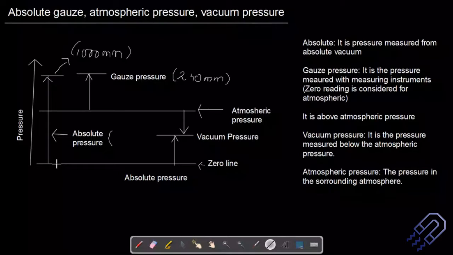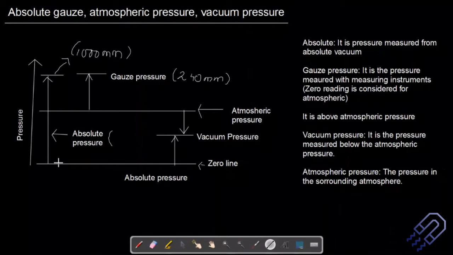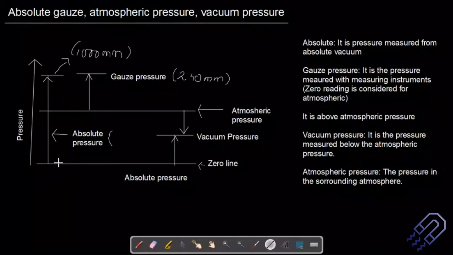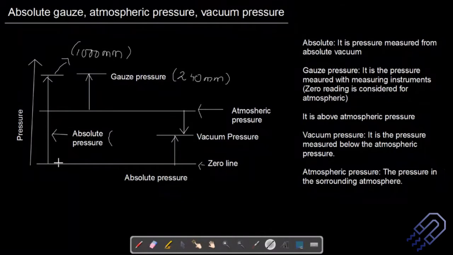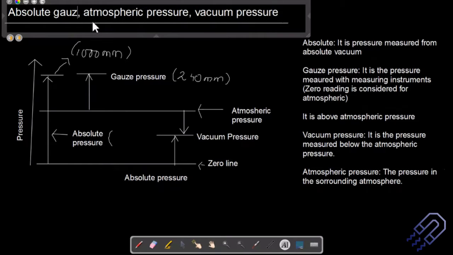When we talk about the scales, or the way that we actually term at what vacuum we are measuring, there are different terms which are used. Whenever we talk about a gauge, that means we are talking about an instrument which will basically measure the pressure. And then there are different kinds of pressure, like the absolute pressure, atmospheric pressure, or the vacuum pressure. This is what we are going to do now, trying to understand the scale first, and then probably we will shift to the device.